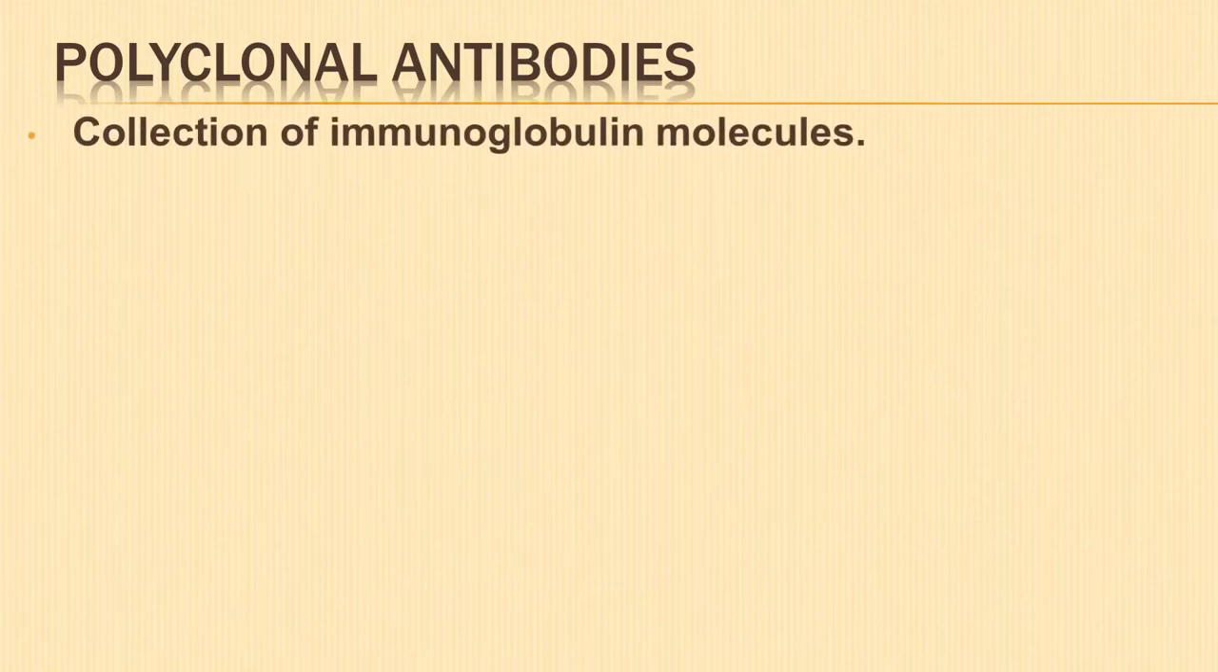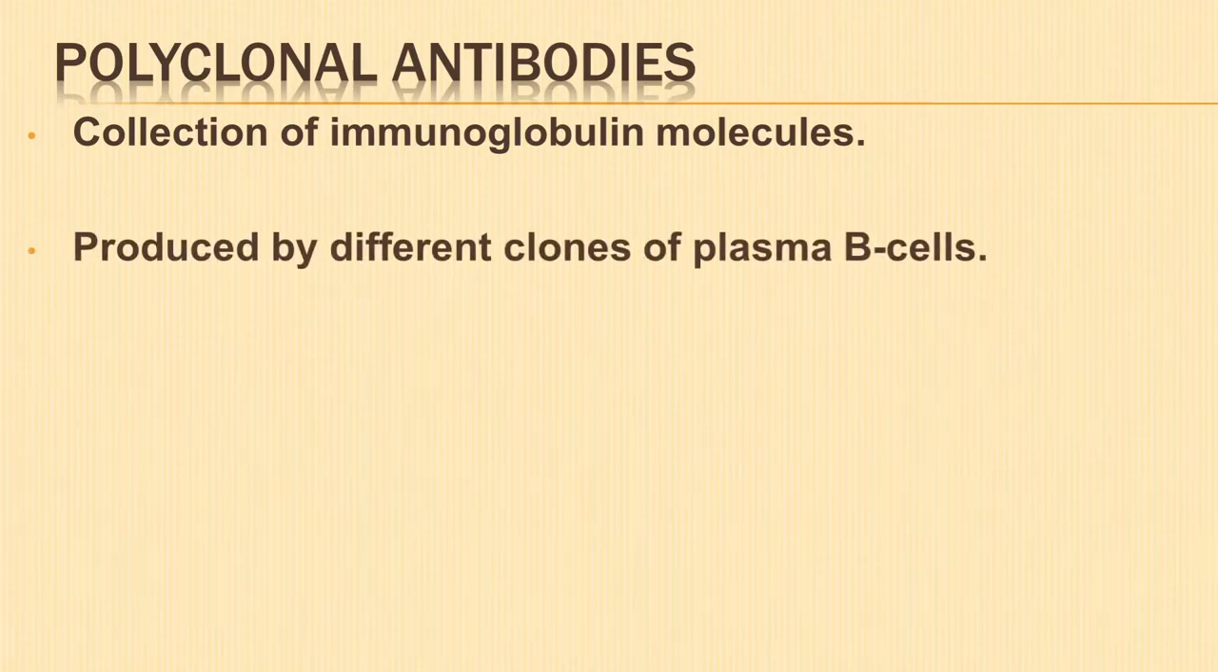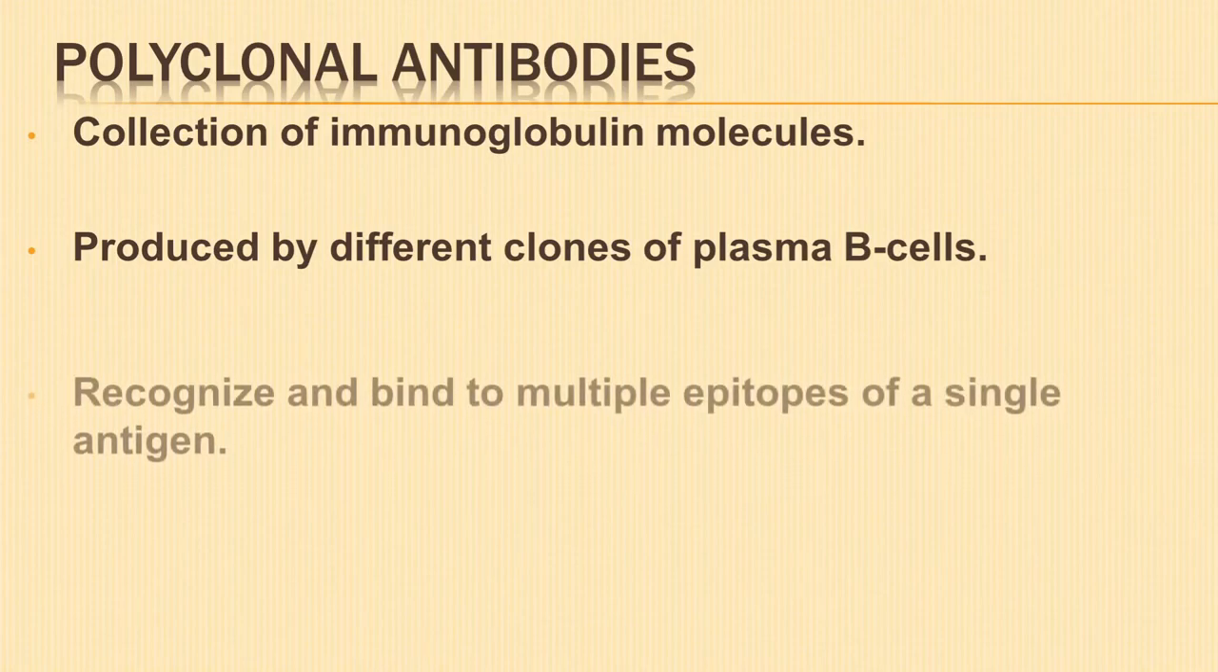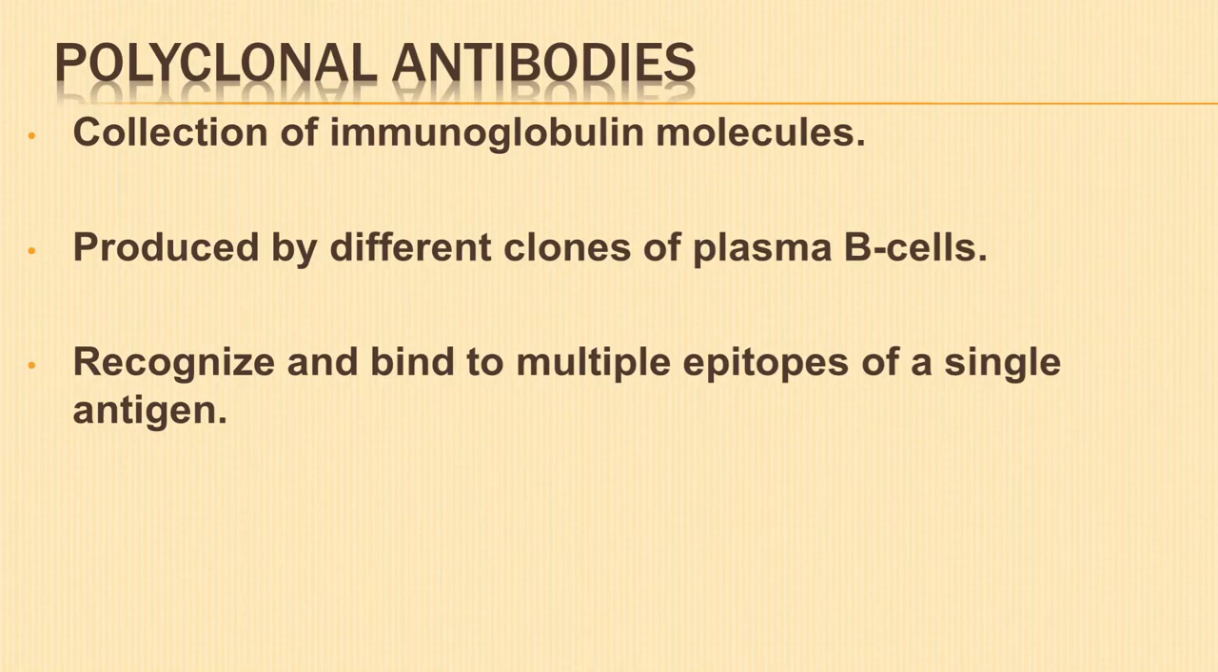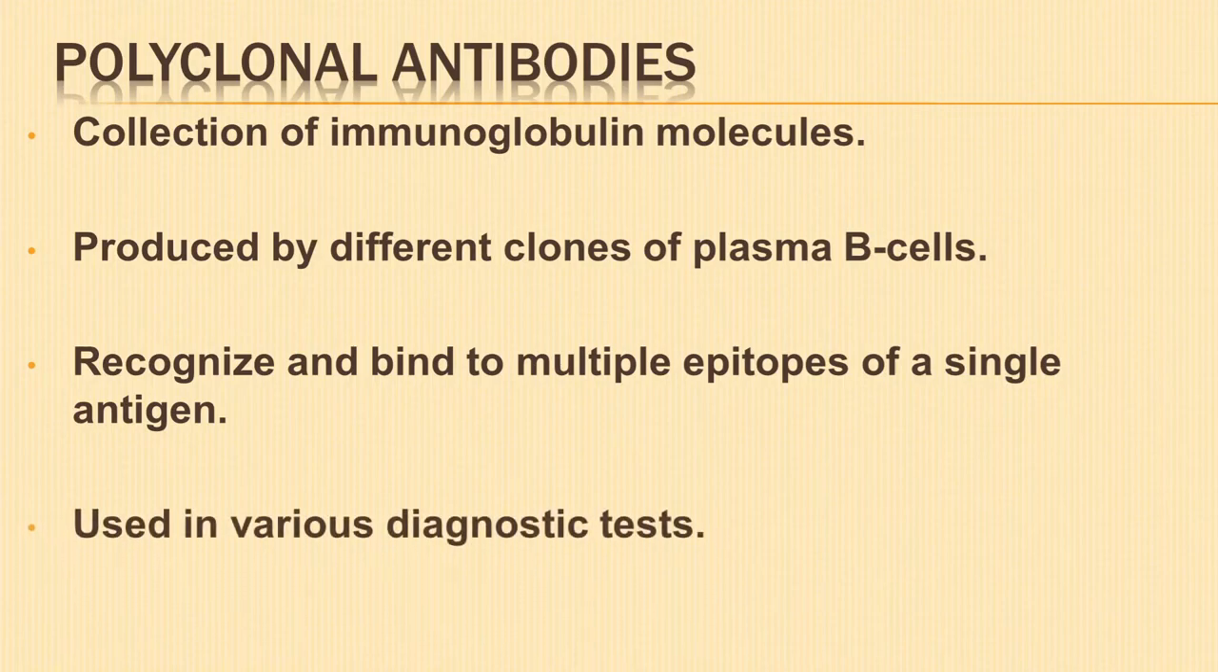Next, polyclonal antibodies. They are a collection of immunoglobulin molecules or a complex mixture of several antibodies that are produced by different clones of plasma B cells of an animal. These antibodies recognize and bind to multiple epitopes of a single antigen. Polyclonal antibodies are used as a secondary antibody and are used in various diagnostic tests.